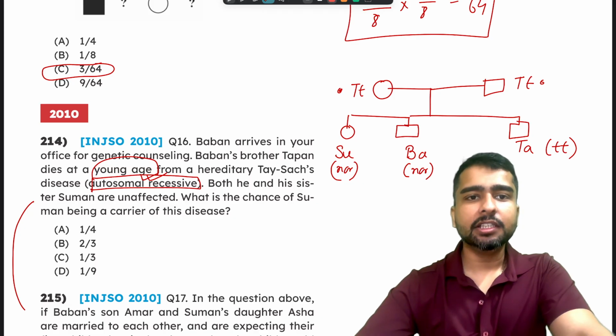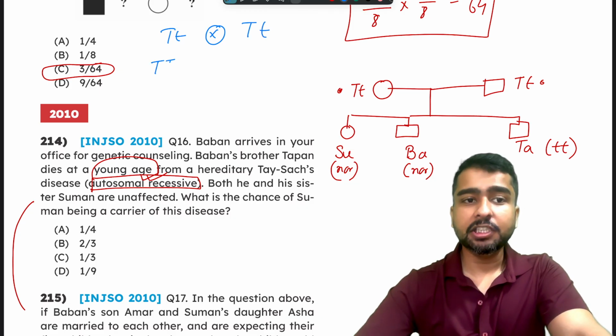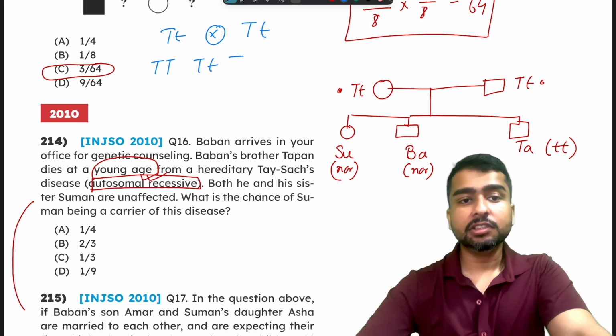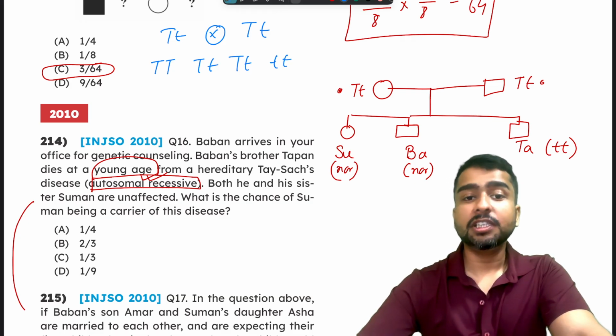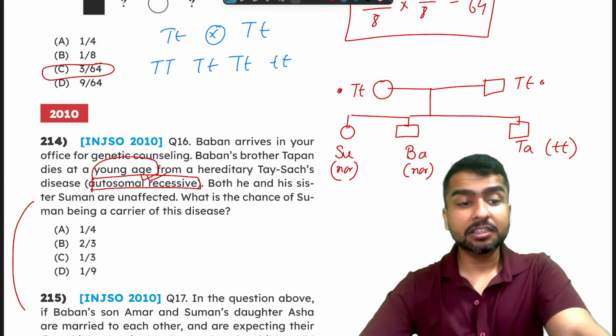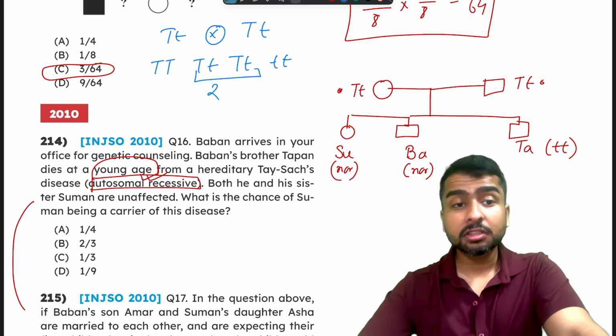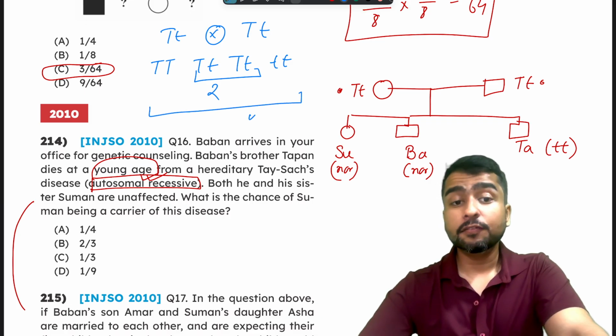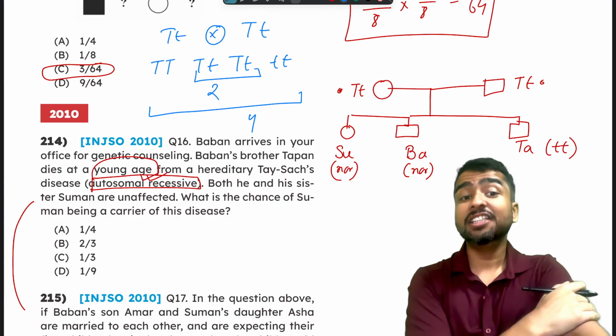We will say that big T small t crossed with big T small t will give us big T big T, big T small t, big T small t, small t small t. What is the chance that she is a carrier? The chance that she is a carrier is twice. What are the total options? Total options were 4. But there is a hidden trick here.